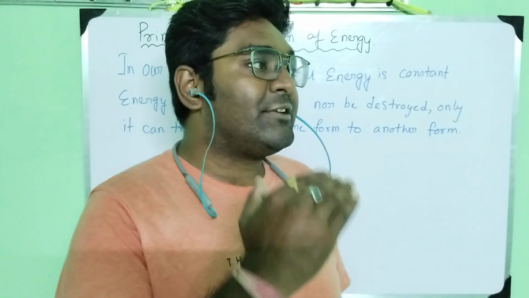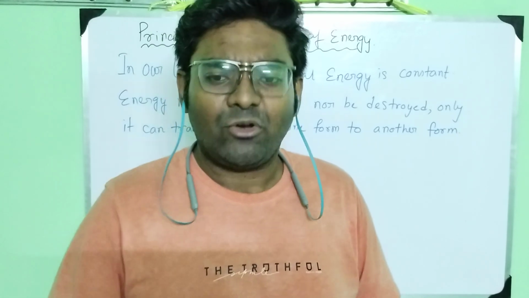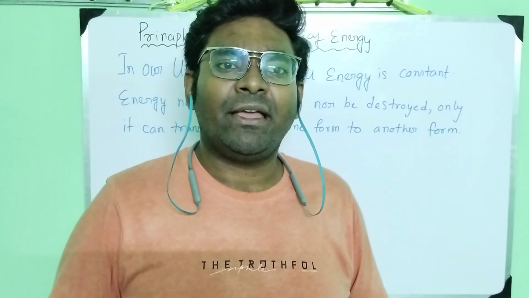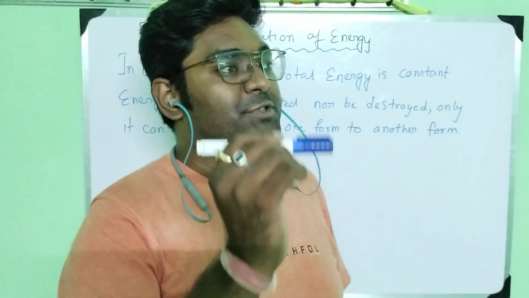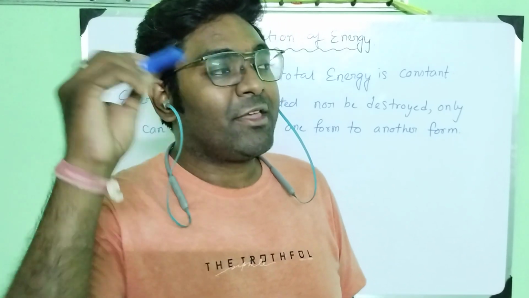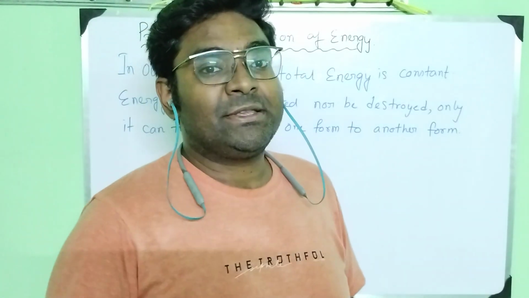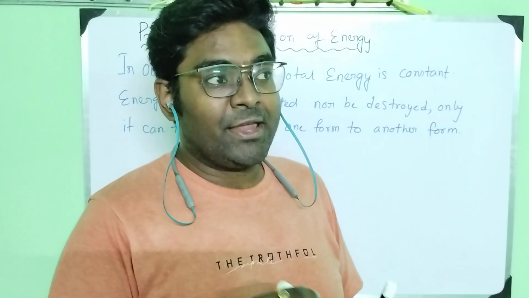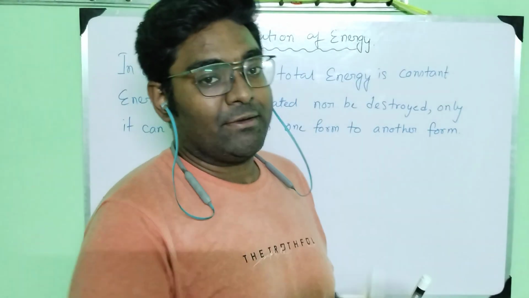Okay, so in every event in the universe, if I do some kind of work, then only the energy transfers. Suppose I throw this pen, inside my body we have energy, so I am giving the energy to this body, and this body is moving. That means my mechanical energy is transformed to this body, and the body is moving.